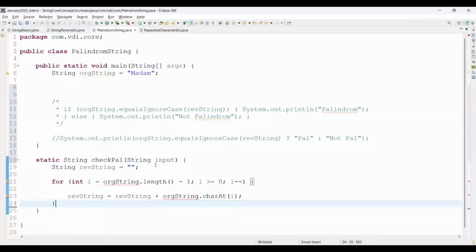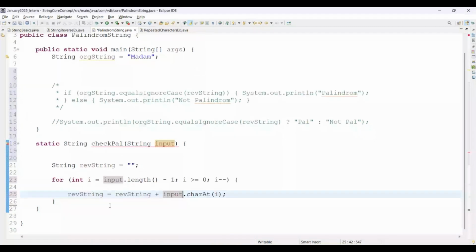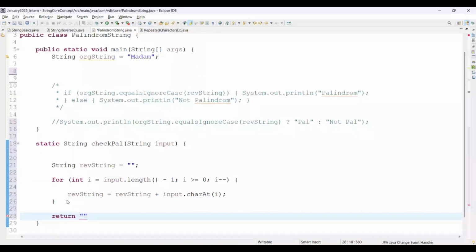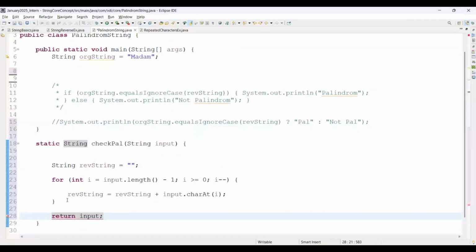Okay. Then here we are just passing this input, and then you can simply change it with this input. Here we are just going to return. In such a way you can simply try to return. First we'll give this input dot equalsIgnoreCase, the reverse string. Then use the question mark.